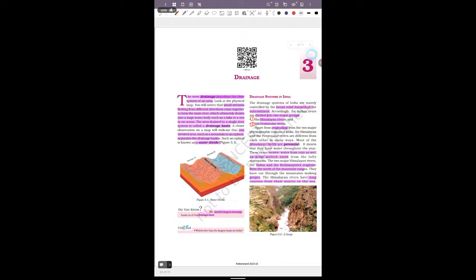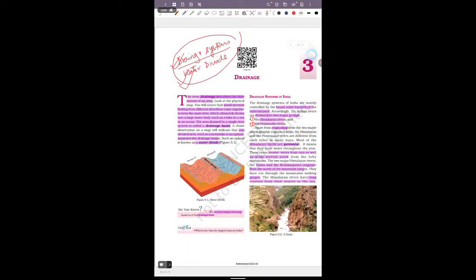So in this chapter we will understand what is the meaning of the drainage system, and what is the meaning of the water divide, and we'll also see about the main rivers of India and its tributaries. So here there are two words. The one is the drainage system and the second is the water divide.